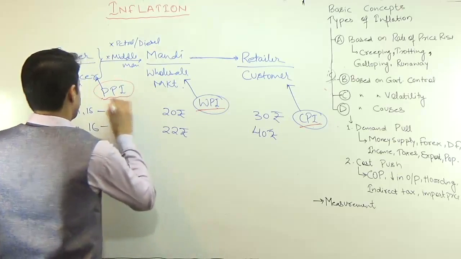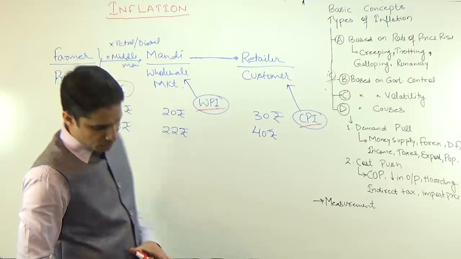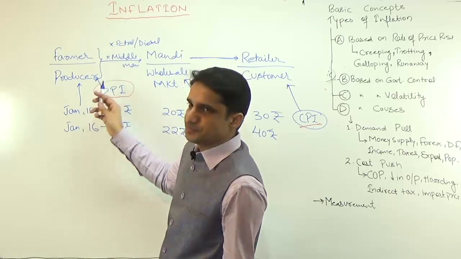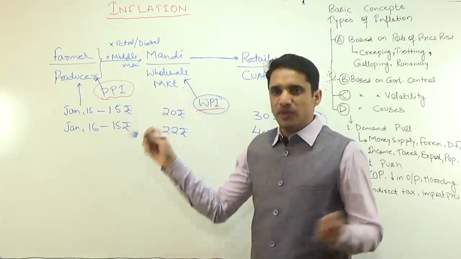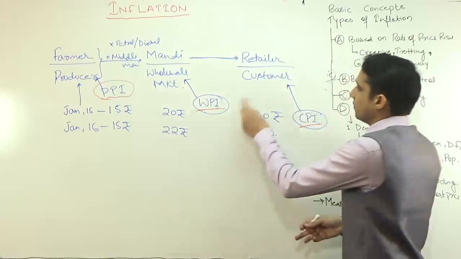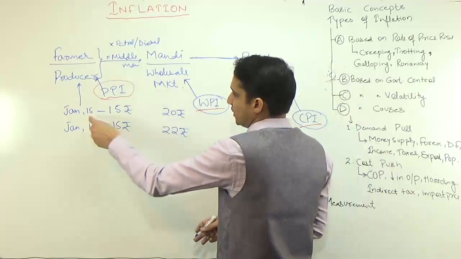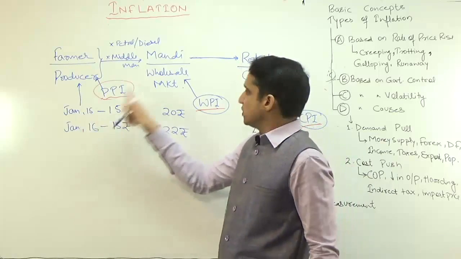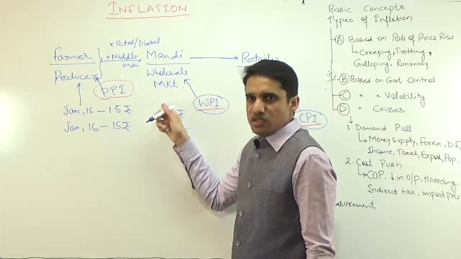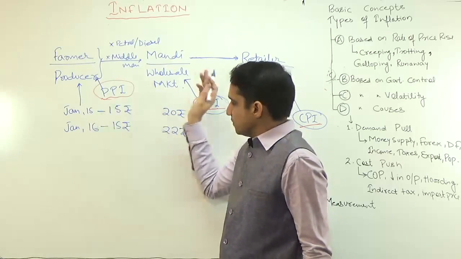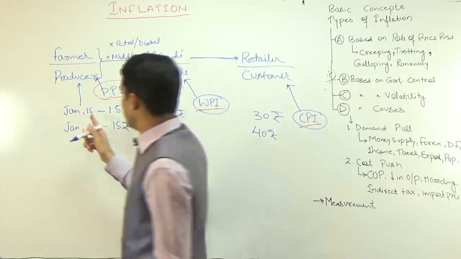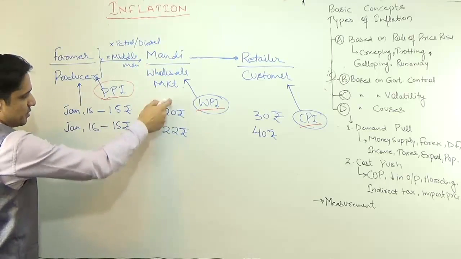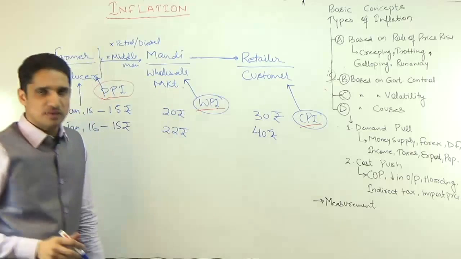But in India there is a problem, we don't have any PPI or much working PPI. The reason is data collection. At the wholesale market you have a well established market, so you can compare the prices of the same commodities in 2015 and 2016, because somebody is maintaining the data, this wholesaler is maintaining the data in his or her records. So you can get the prices of these commodities in 15 also, 16 also. You will do the difference between these, and finally you can come up with the inflation.